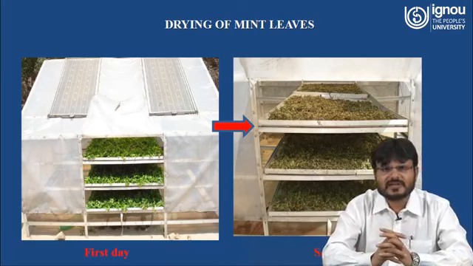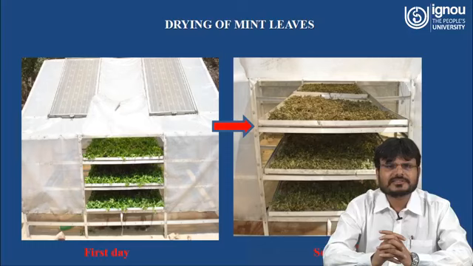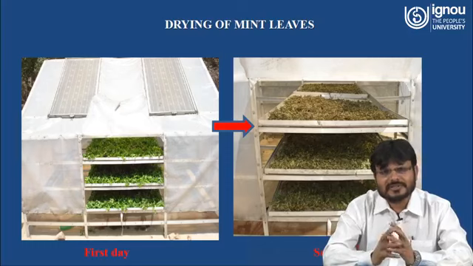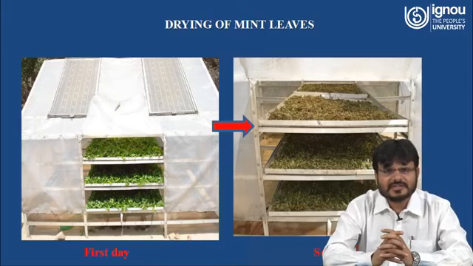Here you can see how this solar dryer works. Here you can see that 3 trays are used, or it may be that 9 trays can be used. Here you can see there is mint powder.